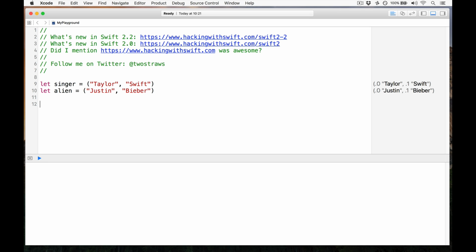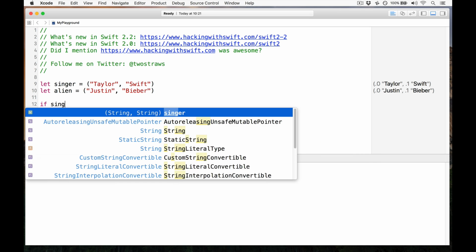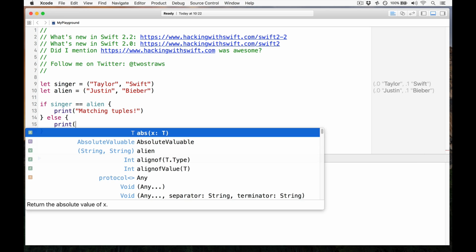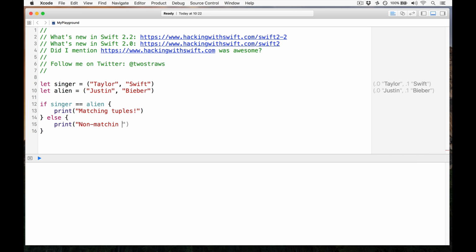We can say in here, if singer equals alien, then print we got matching tuples. Hooray. Else print non-matching tuples. Tuples. There we go. And that will compile and run, and it will say non-matching tuples. They are not the same thing.